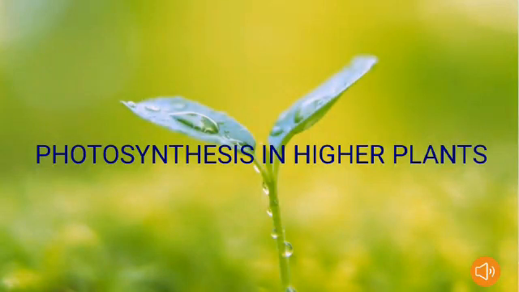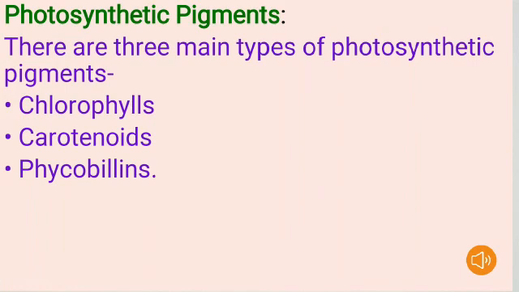Hello students, last class we discussed photosynthesis in higher plants, right? In that we discussed photosynthetic pigments. So today we are going to continue the class on photosynthetic pigments. There are three main types of photosynthetic pigments: chlorophylls, carotenoids, and phycobilins. We will discuss them one by one.